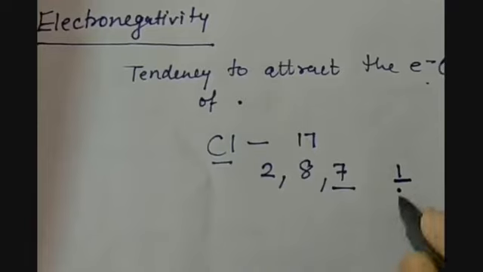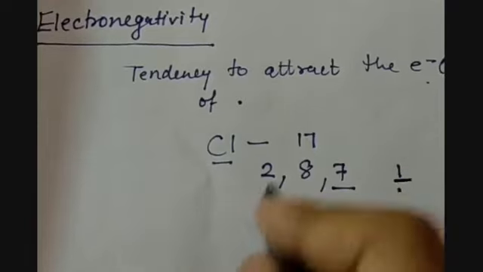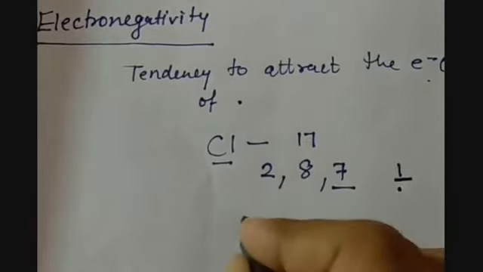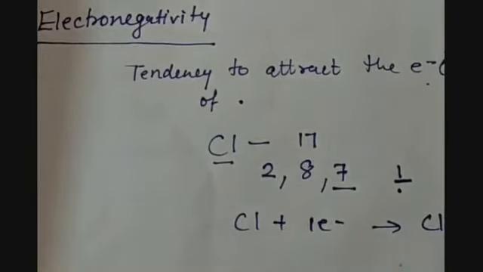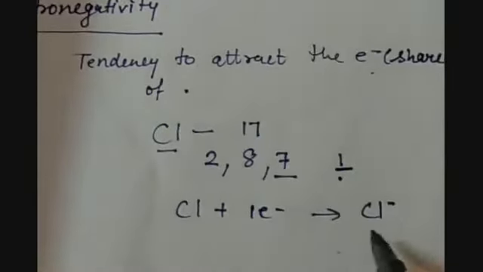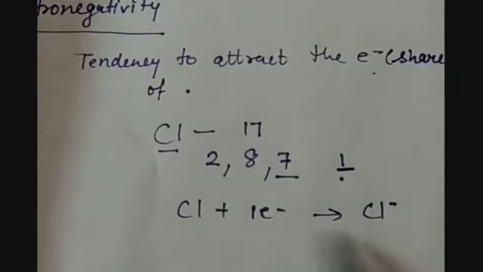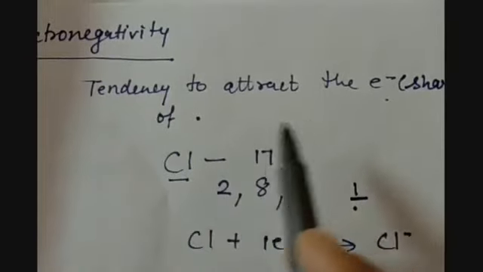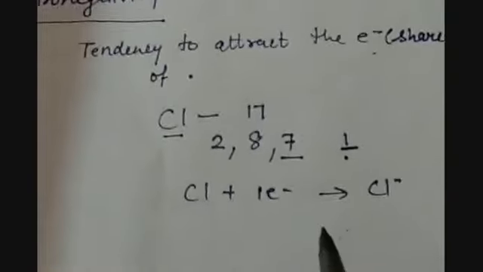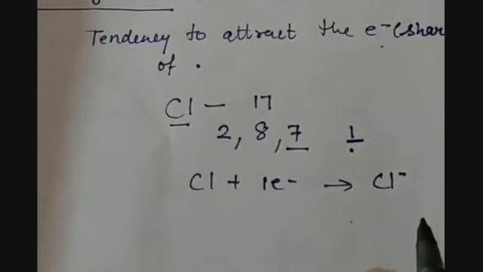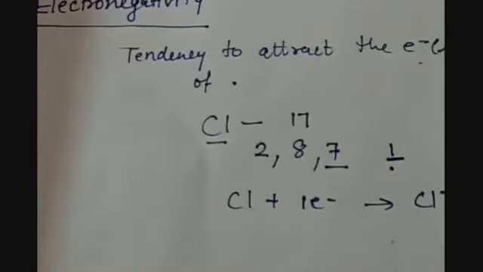It will gain one electron and become more electronegative. So after gaining one electron, it will become Cl negative, the chlorine ion. So this is called electronegativity: the tendency to attract electrons and becoming more electronegative because of the gain of electrons.